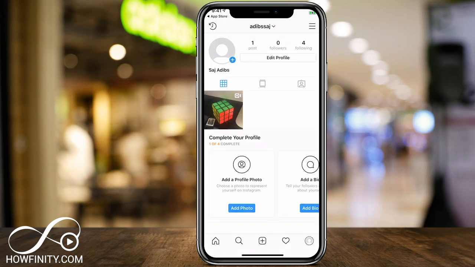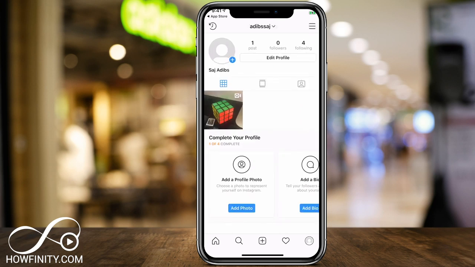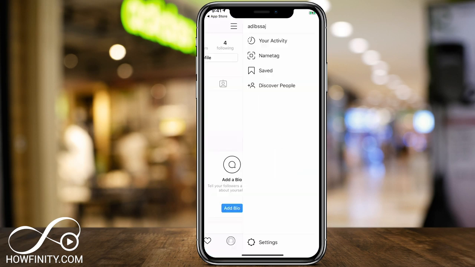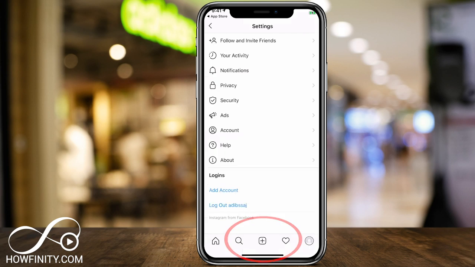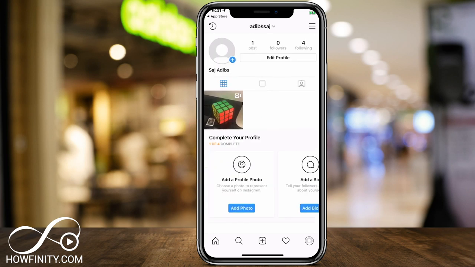And one last thing I wanted to show you that's a little more advanced on your profile. If you press the 3 lines on the top right, it's going to give you access to your activity so you could see what you've been up to on Instagram. It's going to also give you a name tag. This is something that you could print that other people could scan for businesses, for example. This is a good option. And again, you could discover people here, and you could go to settings, which gives you a whole bunch more options. For example, if you press account, you could switch to a professional account here on the bottom. So a whole bunch of options here.